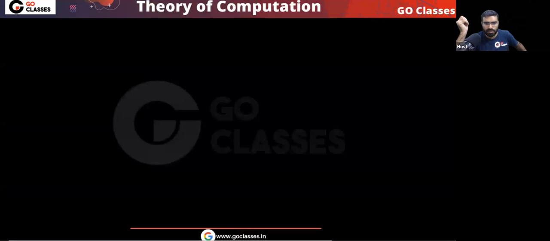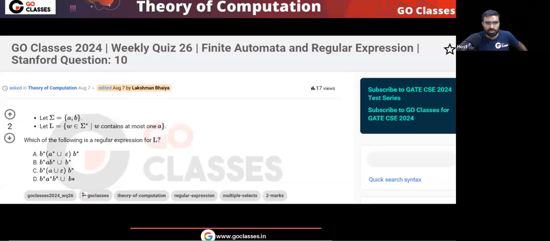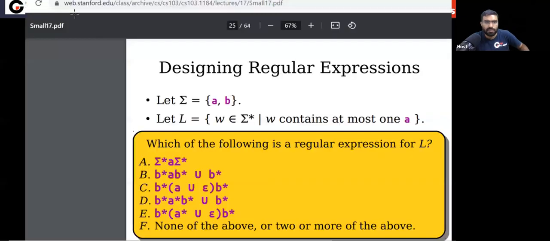Okay, let's move on. Now, this is our question number 10. So tell me the answer. This is another very simple question, from Stanford. The question is saying this alphabet and this language are given to you. What is the language? The language is strings which contain at most one A.